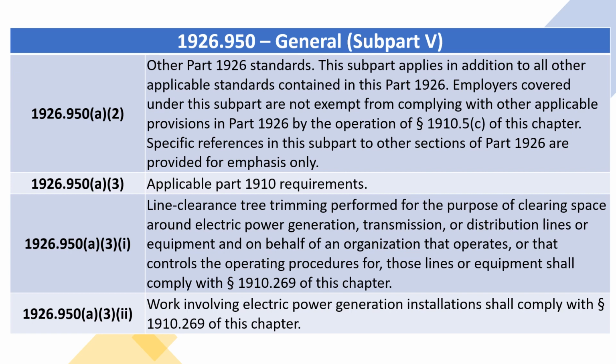1926.950(a)(3), Applicable Part 1910 Requirements. 1926.950(a)(3)(1): Line clearance tree trimming performed for the purpose of clearing space around electric power generation, transmission, or distribution lines or equipment, and on behalf of an organization that operates, or that controls the operating procedures for, those lines or equipment, shall comply with section 1910.269 of this chapter. 1926.950(a)(3)(2): Work involving electric power generation installations shall comply with section 1910.269 of this chapter.